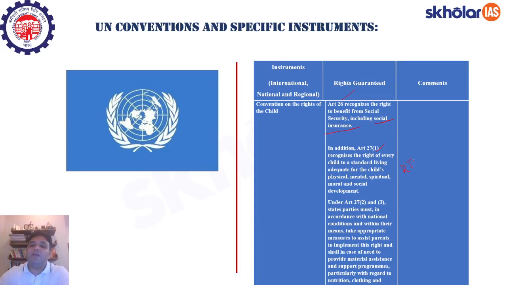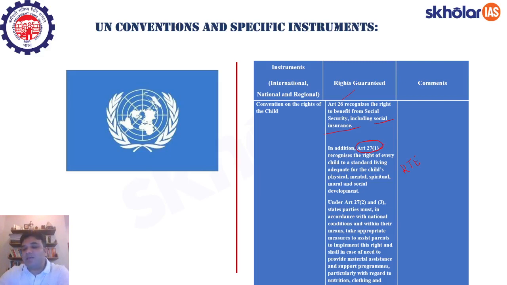Perhaps in that same light, we brought about something called the RTE, which is the right to education. And we made the right to education a fundamental right for children of ages between 6 and 14. So that can be derived from Article 27 subclause 1 of the Convention on the Rights of the Child.